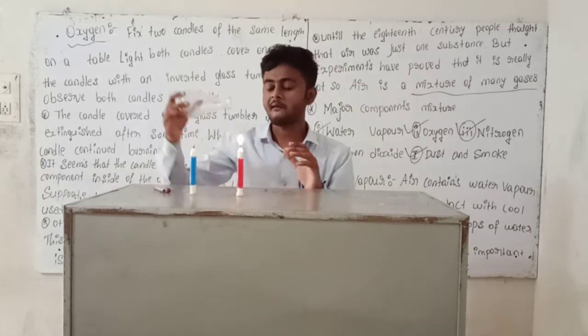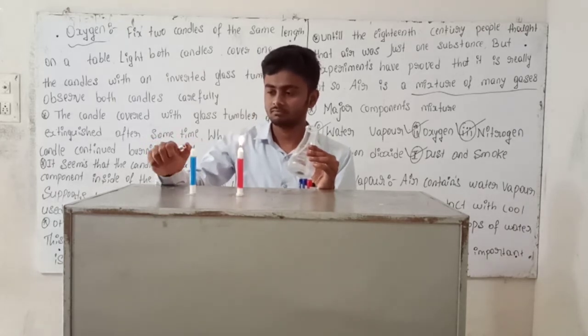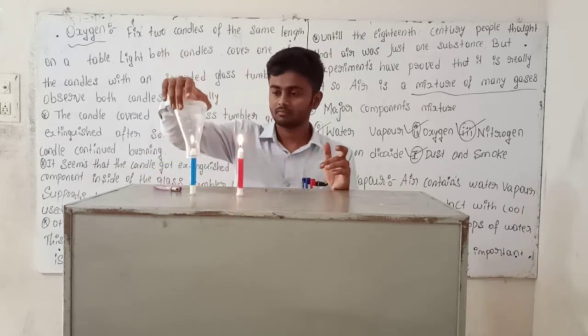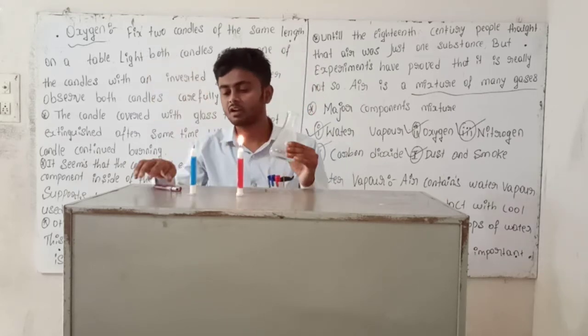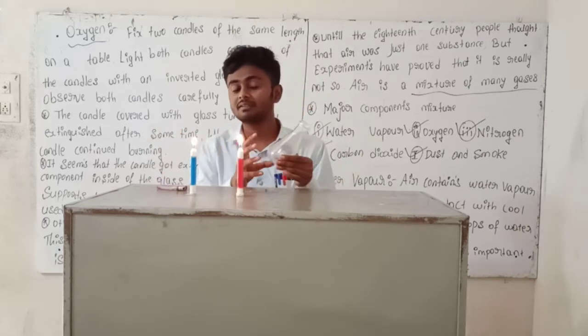Observe one more time. See. What is it? One more time.